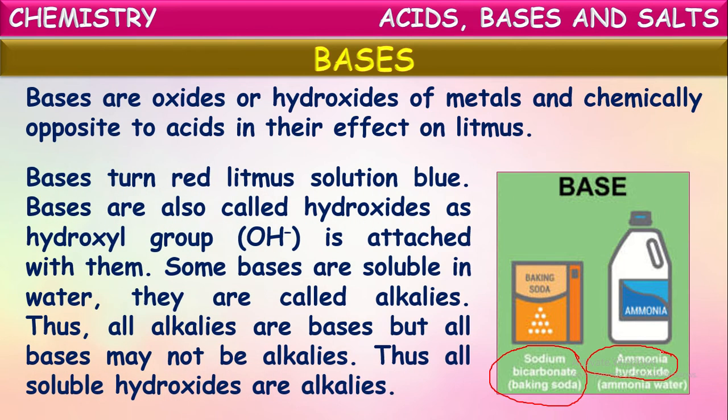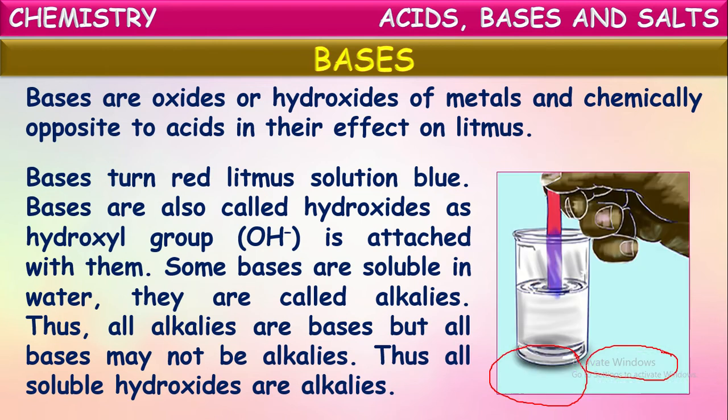Bases turn red litmus blue. If you dip a red litmus paper into a basic solution, it immediately turns blue. Bases are also called hydroxides, as a hydroxyl group is attached to them.